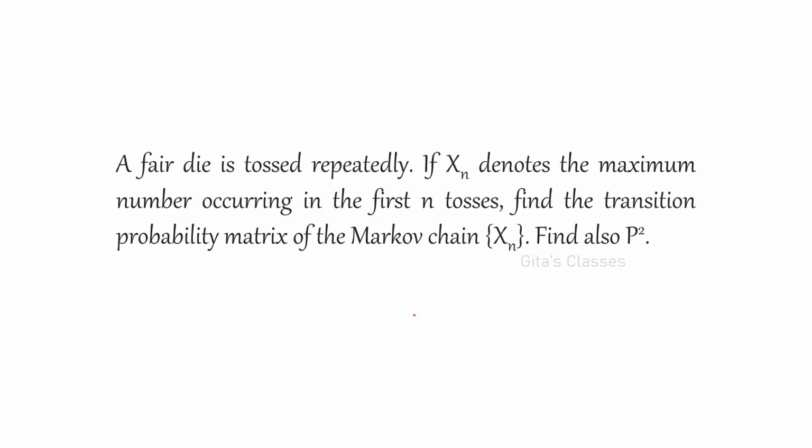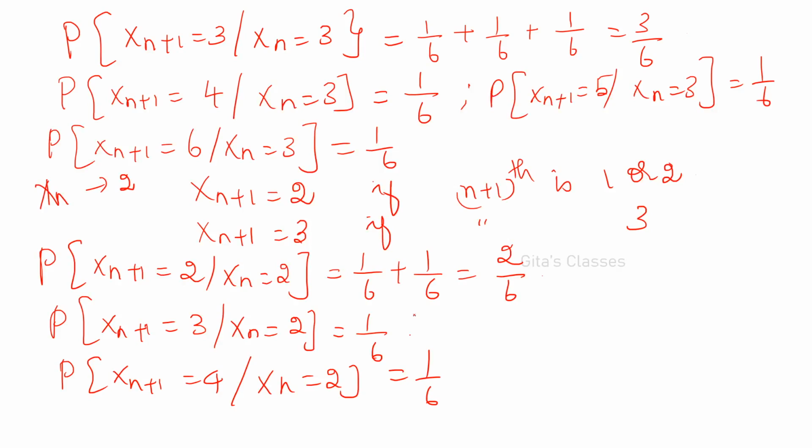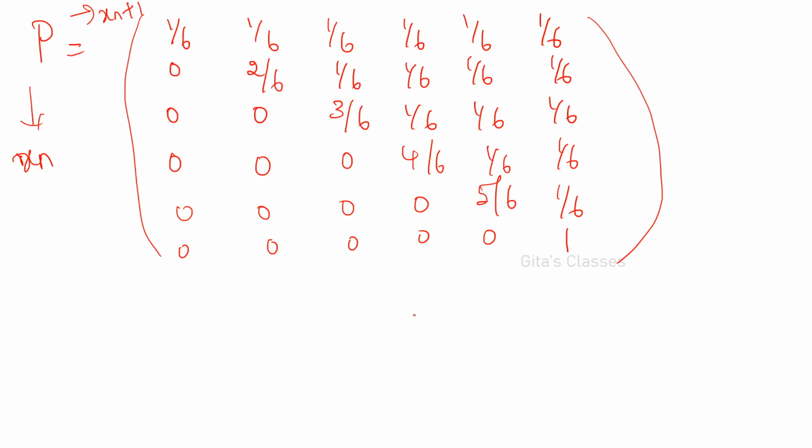And a fair die is tossed repeatedly. These two questions were asked in the previous year question paper. That's why I have done this. Here you can also go through this explanation. You have to form the probability matrix here.